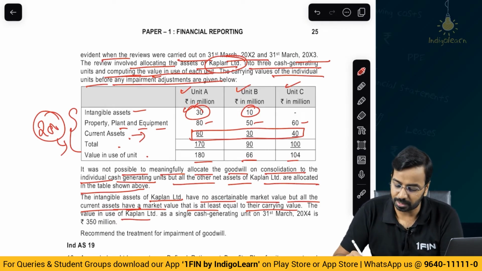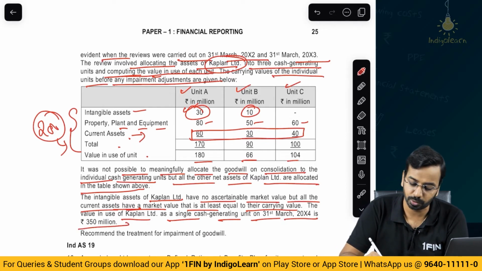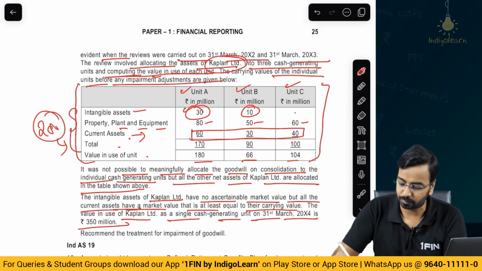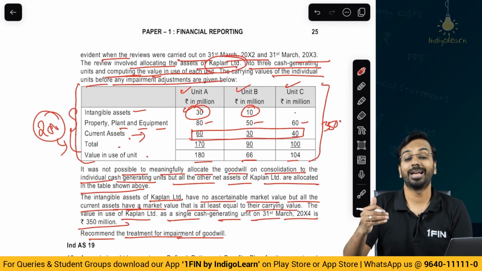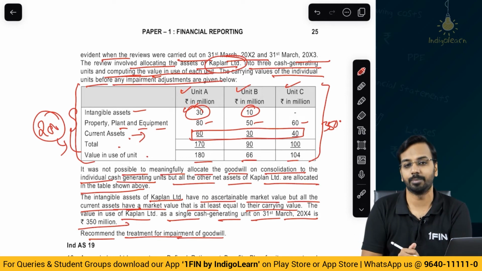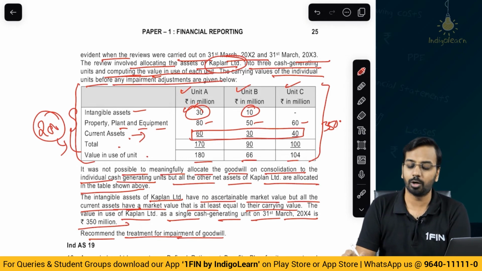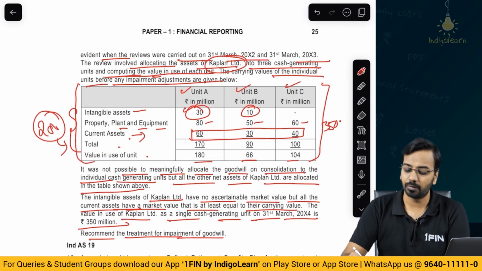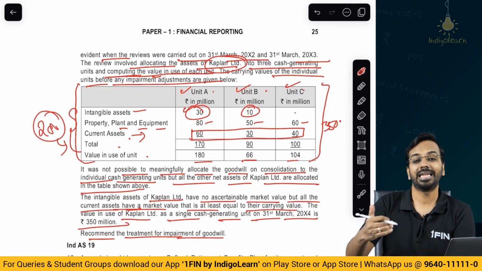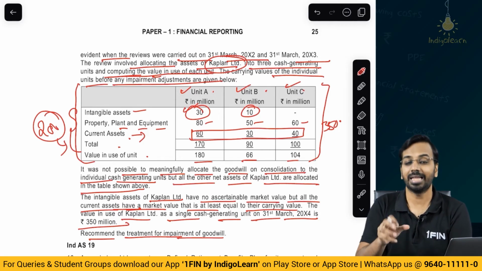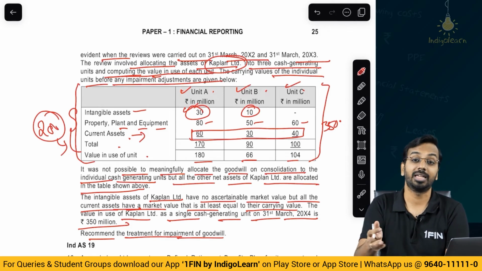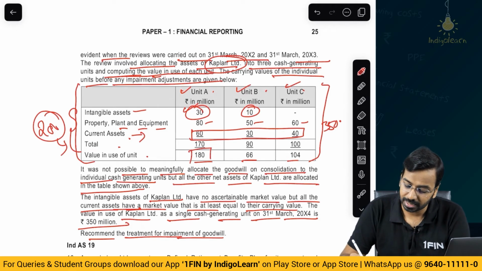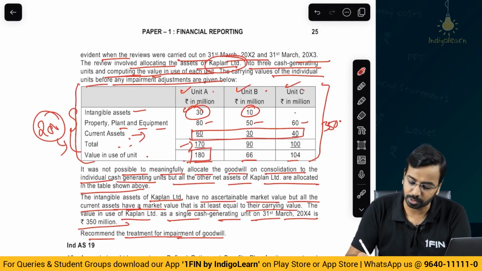The value in use of Kaplan Limited as a single CGU on 31st March is 350 million. So, for the entire unit the valuation is 350. Recommend the treatment of impairment of goodwill. Now, here you have to see whether goodwill has been impaired or not. Because goodwill cannot be allocated to the respective units, we will first see whether each of these units is independently impaired or not. Then we will see whether the goodwill has been impaired, and then how to allocate the impairment balance to the remaining assets. Now, for A, the value in use of the unit is greater than the carrying amount, so there is no impairment here.